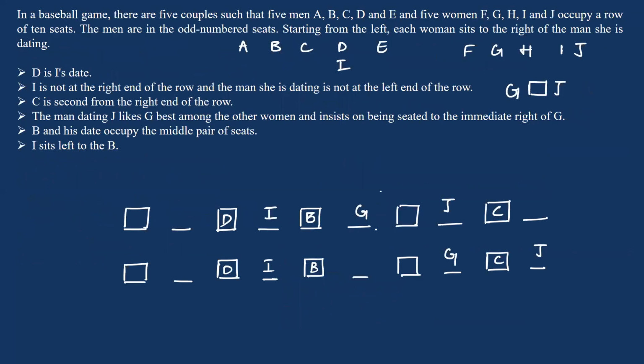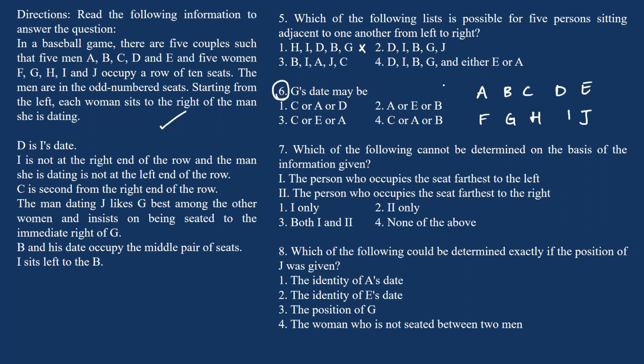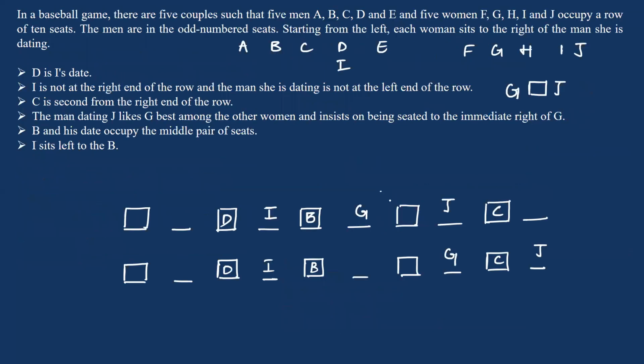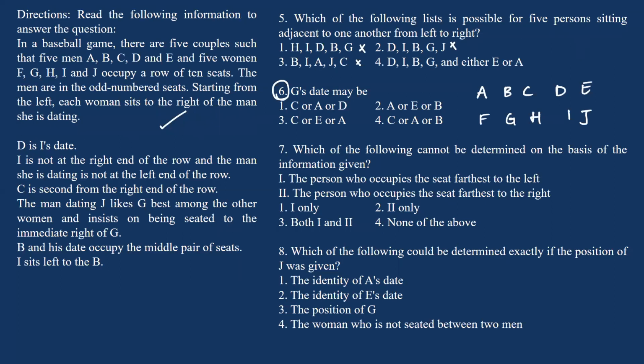Now, DIBGJ cannot be, because there should be a man sitting between G and J. Now, BIAJC. Okay, because I should be to the left of B, this cannot be. Now, DIBG and either E or A. Now, DIBG, you can have either E here or A here. So this is a possibility. So the answer for this question should be option 4.